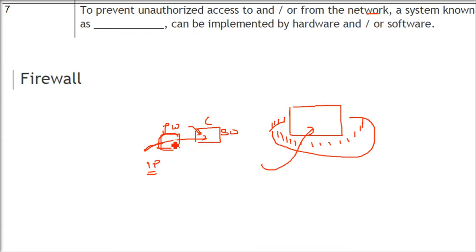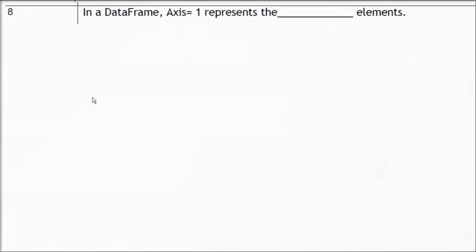You can program it basically. That is why it is hardware and software both. So basically, a firewall is putting a wall on fire so that you stop others from coming in, which you don't want.